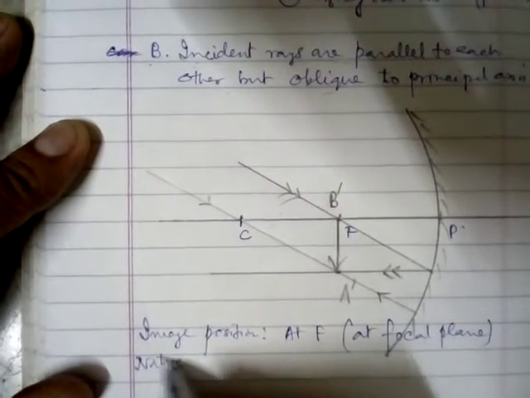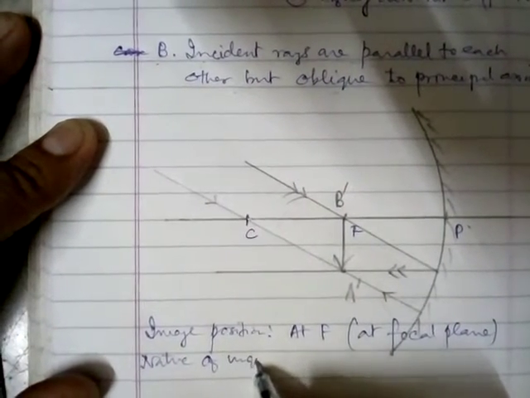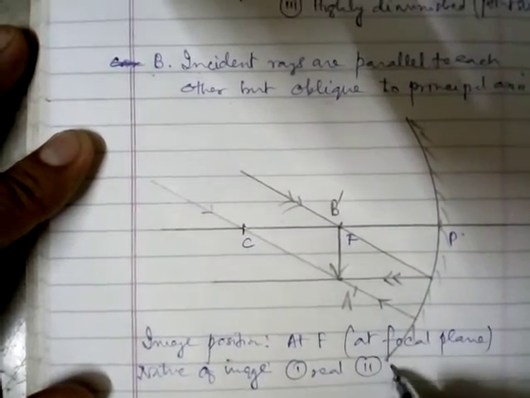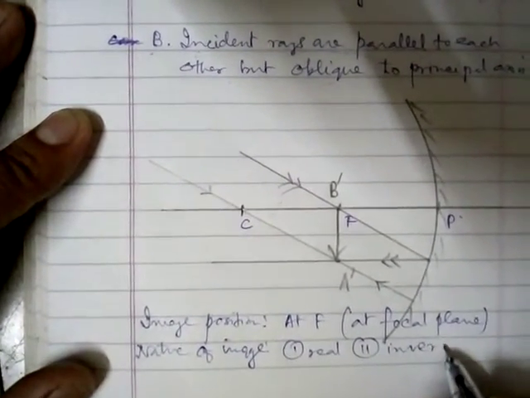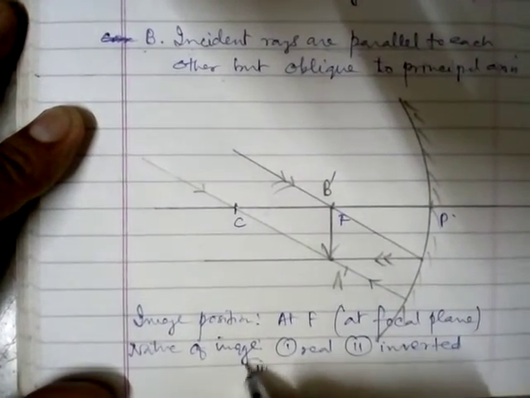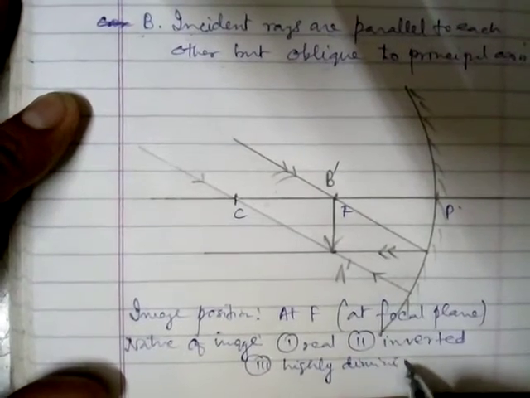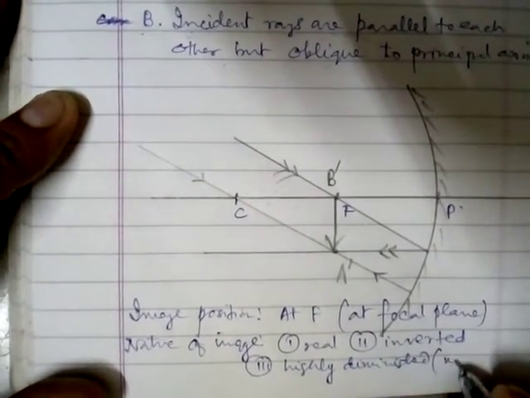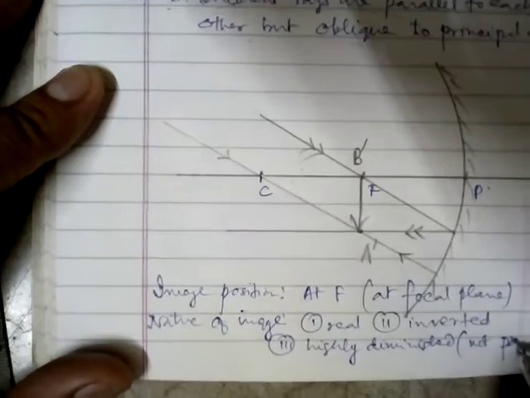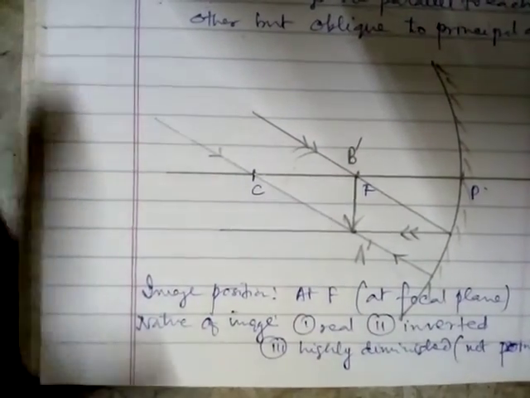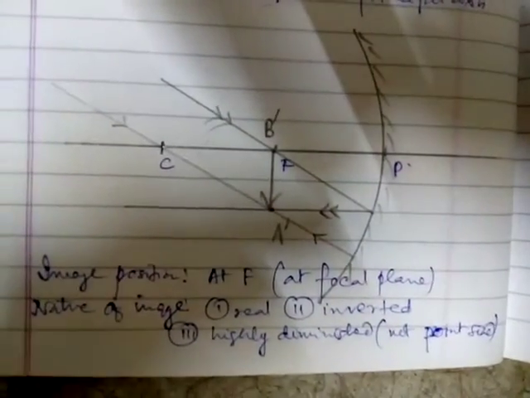Nature of image: real, inverted and highly diminished, but not point sized. Not point sized. Okay.